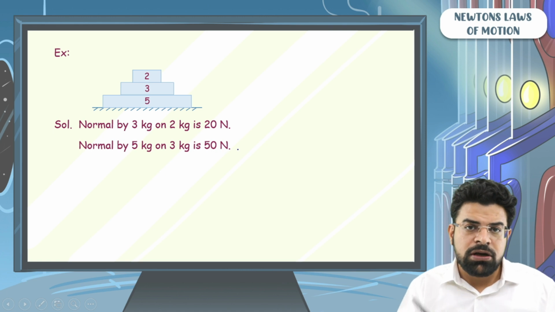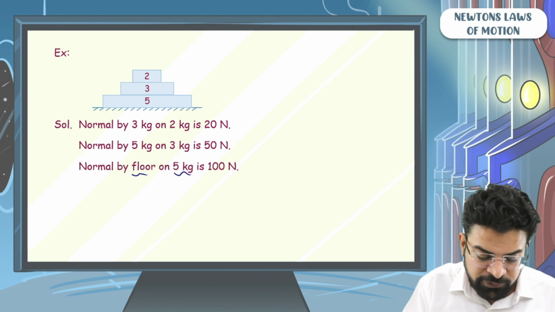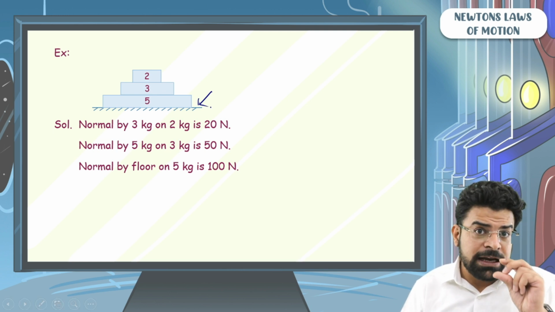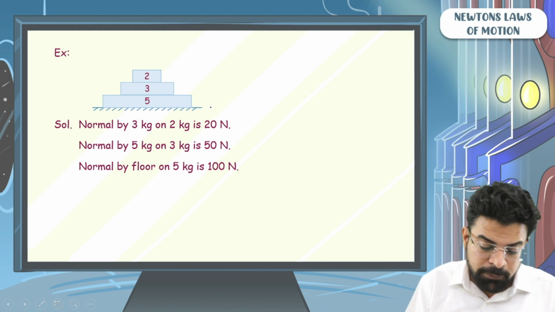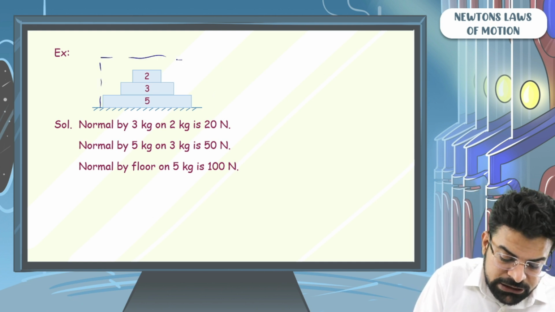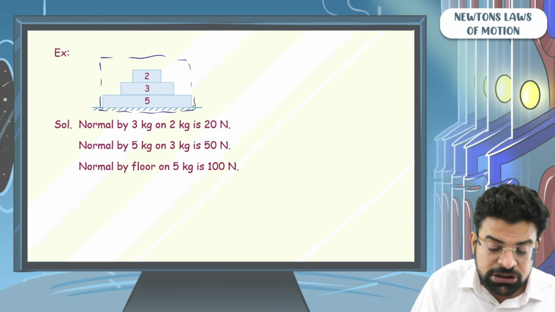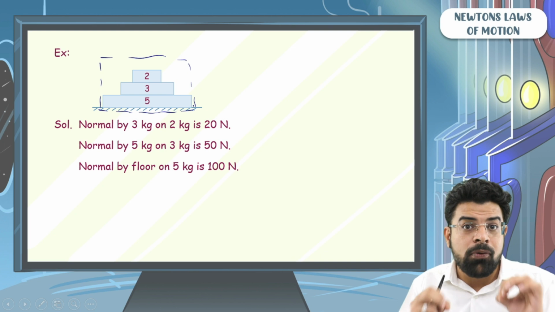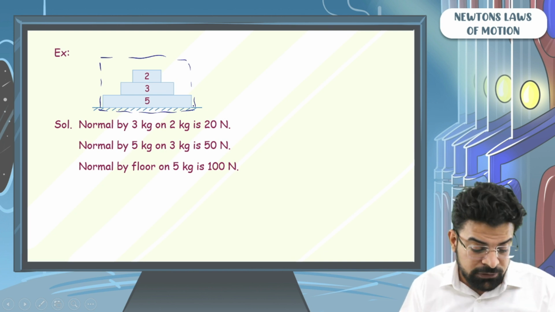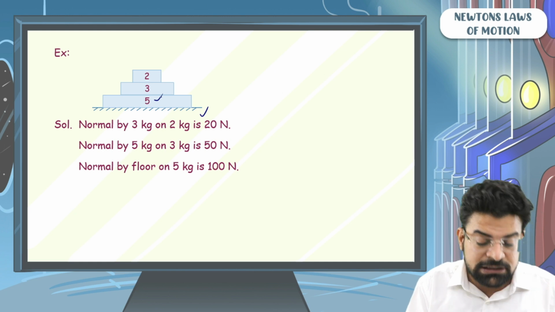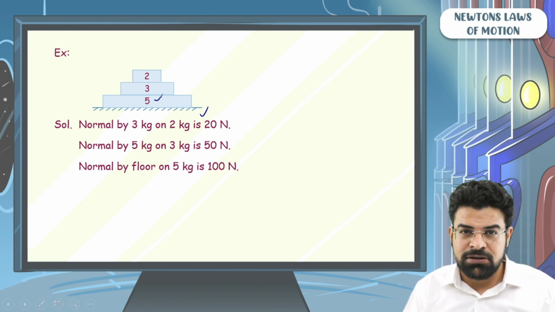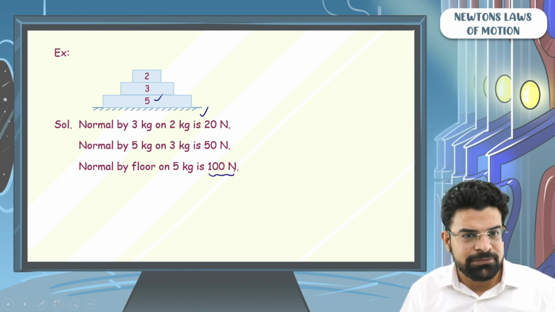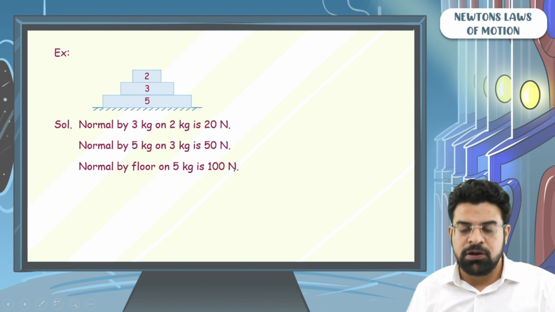Next question. What is the normal reaction by the floor on 5 kg? The normal reaction by the floor on the 5 kg supports the weight of the entire 2 kg plus 3 kg plus 5 kg system, which is a 10 kg mass. So the normal reaction has to be 10 into g, which is nothing but 100 Newton. Easy.